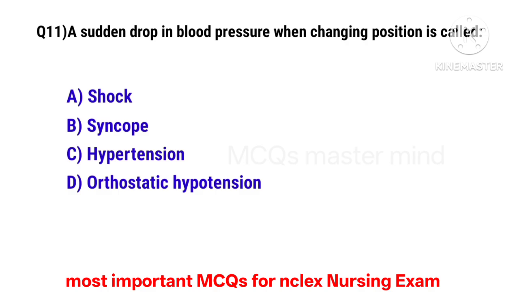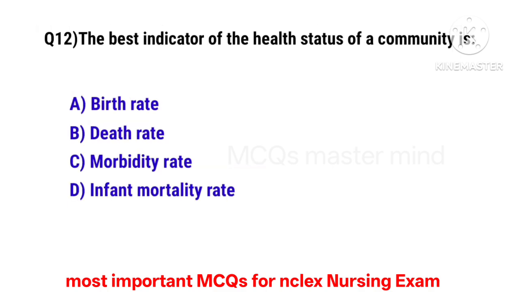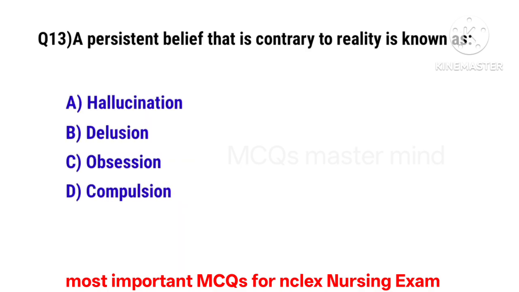Question number 11. A sudden drop in blood pressure when changing position is called. The correct option is D. Orthostatic hypotension. Question number 12. The best indicator of the health status of a community is. The correct option is D. Infant mortality rate. Question number 13. A persistent belief that is contrary to reality is known as. The correct option is B. Delusion.